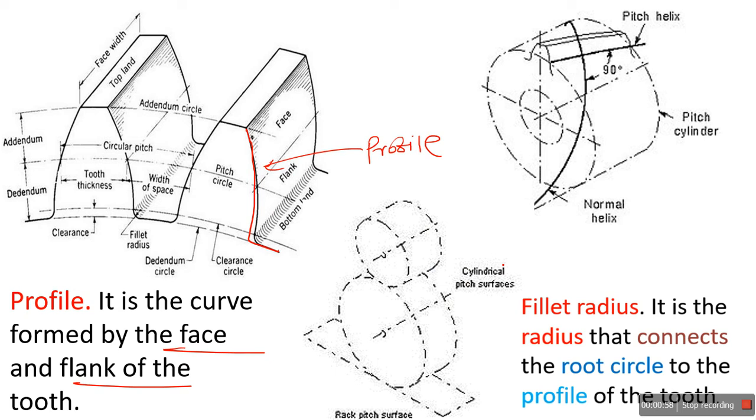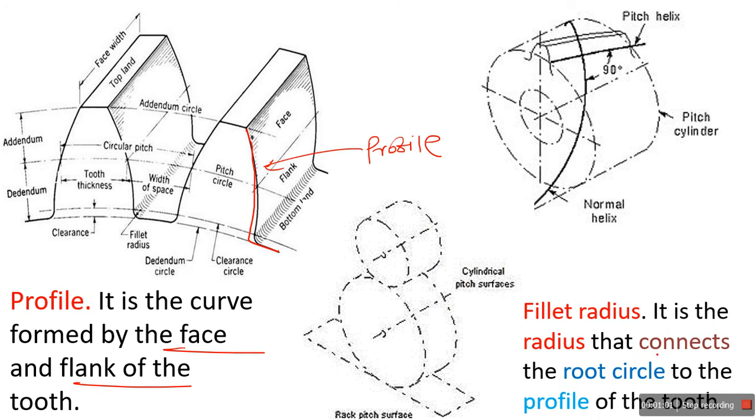The next terminology is the fillet radius. It is the radius that connects the root circle and the profile of the tooth. If you see this picture, the root circle is also called the dedendum circle. Fillet radius, if we observe carefully here, this is the fillet radius which connects the tooth profile and the dedendum circle. That radius which connects these two, the profile and the dedendum circle, is called a fillet radius.